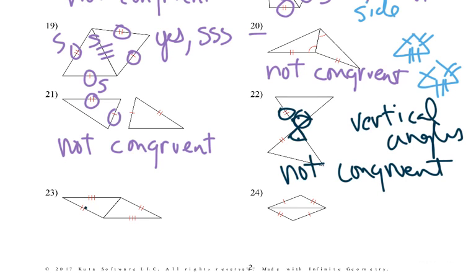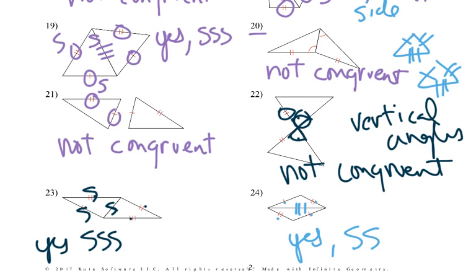Okay, look at 23, one side, two sides, they share a side, one side, two sides, share a side, side, side, side. So yes, by side, side, side. 24, one side, two sides, share a side. So yes, they're congruent by side, side, side. So if I measured those angles, they would end up being exactly the same.